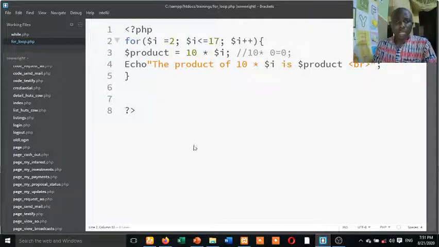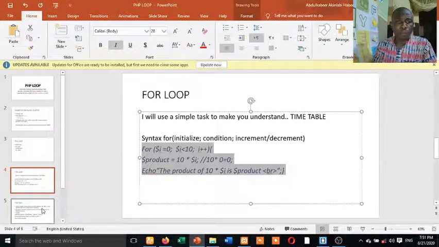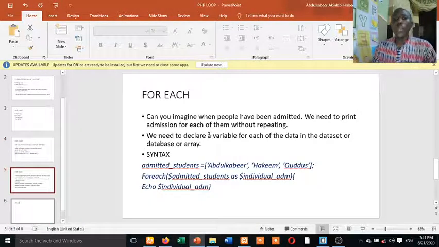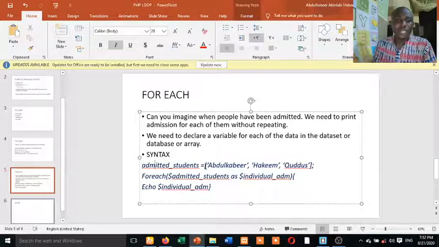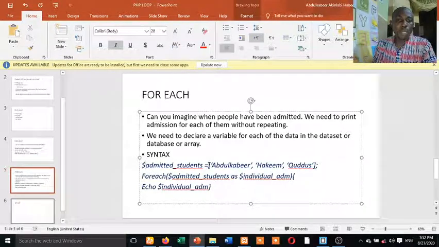So now let me move straight to another type of loop. Okay, for each. Can you imagine when people have been admitted, we need to print admission letters for each of them without repeating the letters. So we need to declare a variable for each of the data in the data set. Let's assume I have a list of admitted students. I told you that I'm going to branch into arrays. Initially, when you declare a variable like this, variable admitted students, before we used to write the value of the variable. But when you want to write an